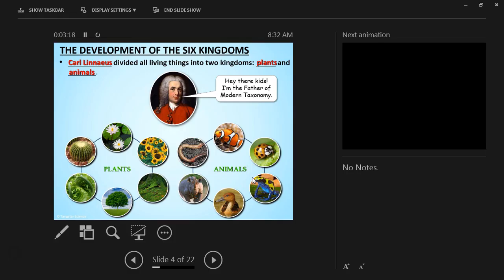I disagree because there were people here way before him, thousands of years before him, that named some of these animals and plants as well. So I would not consider him to be father. How can you be the father of something if someone has already been doing the work before you was even born? But according to the K through 12 curriculum, he's the father of taxonomy, which I disagree. Okay, but Carl Linnaeus divided all living things into 2 kingdoms, plants and animals.